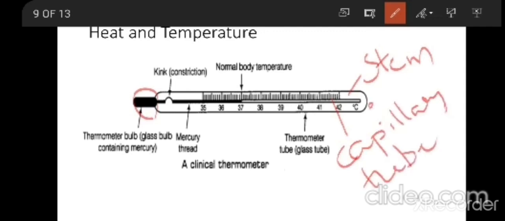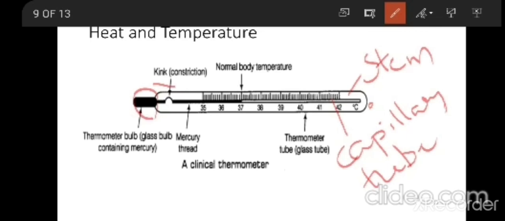At the end you have a hook, and a kink is present, a constriction. This tube will not be straight; some bending will be there, and that is known as a kink or constriction.